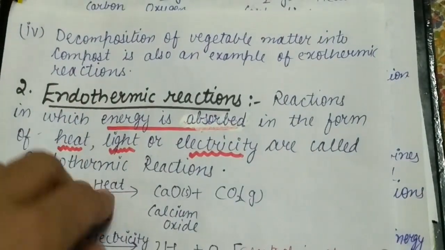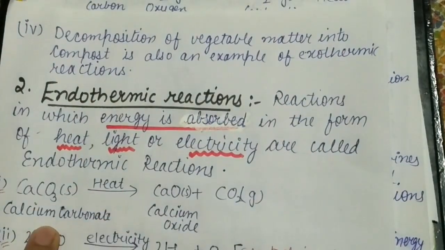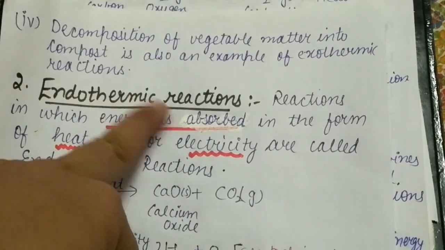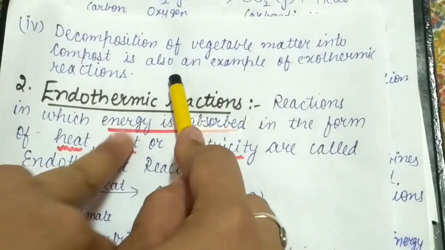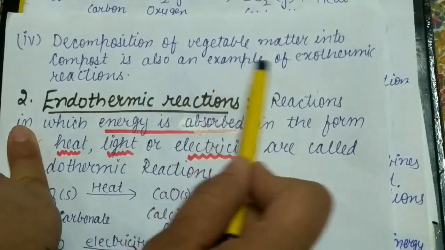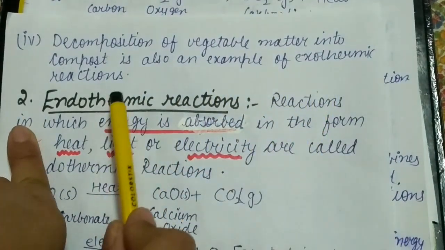Decomposition of vegetable matter into compost. You all know that this is a 6th class topic, how you have to convert vegetable matter into compost. You all know that. And related to this topic, I am also sending you a helping video. The pictures are available in that video, so you can clear this from there also. So what is happening here, bache? Decomposition of vegetable matter into compost is also an example of an exothermic reaction.